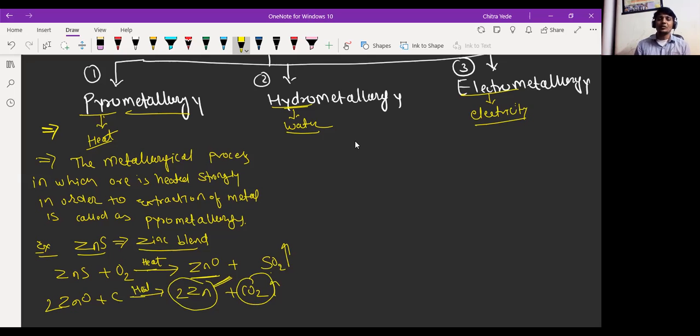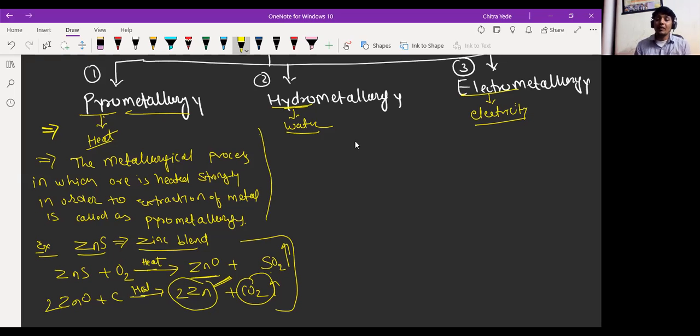Okay, so it is pyrometallurgy. You do not have to remember this reaction. You just have to remember only the extraction metallurgy process in which ores are heated strongly in order to extract the metal. Okay, it is pyrometallurgy.